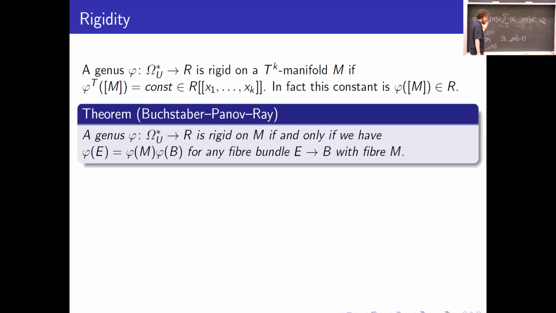And so if phi is multiplicative for any bundle, then we can apply phi to this formula, with some change of coordinates, but it does not matter.